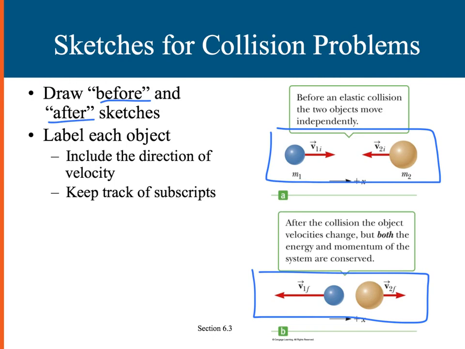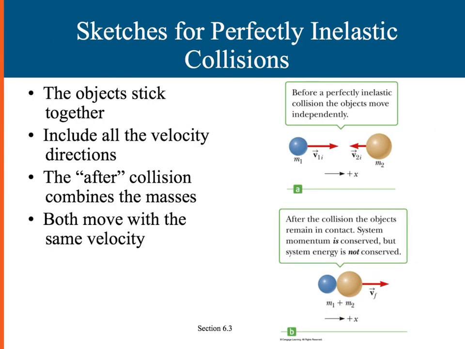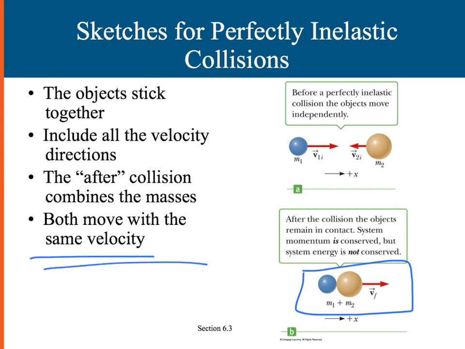There will be lots with a 1, 2, initial, and final, so be neat in your writing and make sure you understand what each quantity is. When you sketch a perfectly inelastic collision, the objects stick together, so include the velocities and directions, and understand that after the collision, the velocity will just be one and the masses will be combined, and they both move at the same velocity.